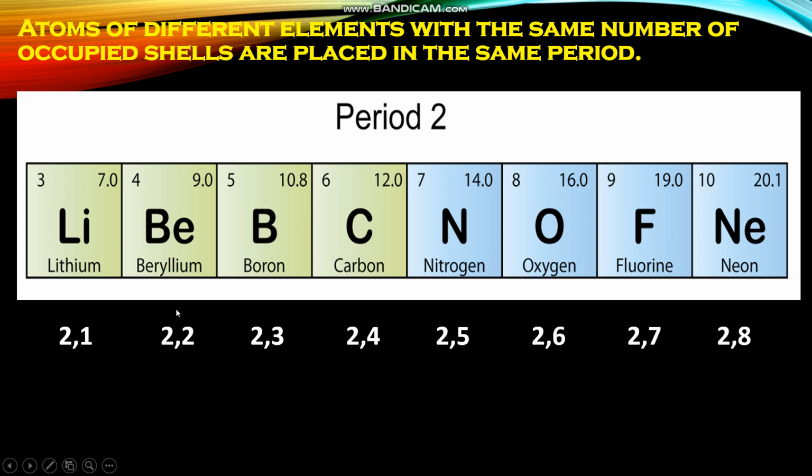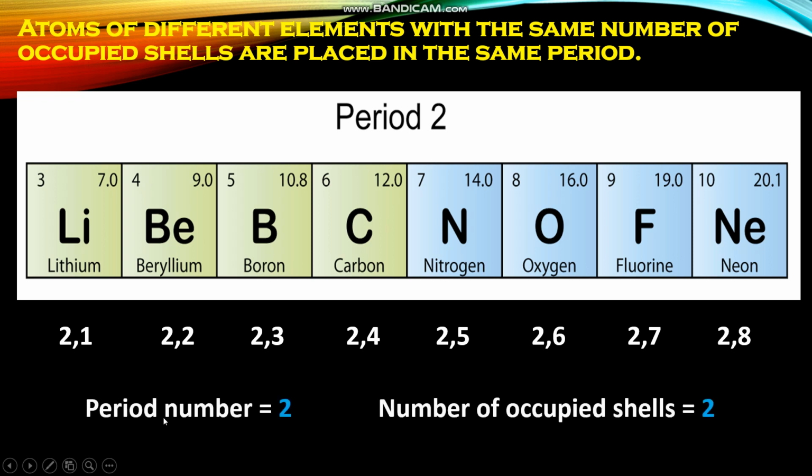So, how many shells do the electrons occupy for all these elements? For all these elements, the electrons are filled in 2 shells, K and L shells. So we can see in period 2, for all the elements, the number of occupied shells is also 2. That means period number is equal to number of occupied shells.